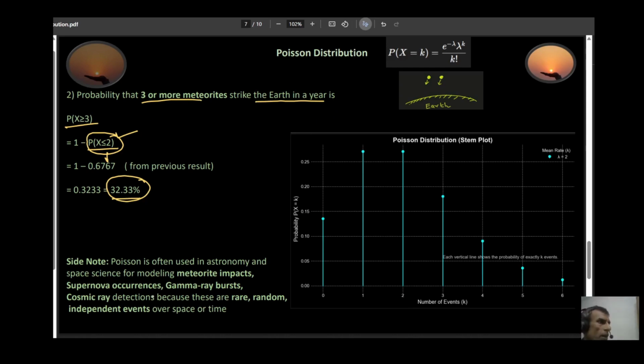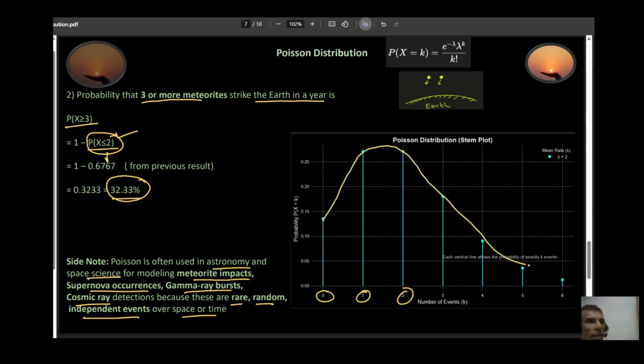By the way, just on a side note, the Poisson distribution is often used in astronomy and space science for modeling meteorite impacts, supernova occurrences, gamma ray bursts, and cosmic ray detections, because these are very rare and random, and independent events over space and time. So this is one of the applications of that. I plotted this for k equal to 0, k equal to 1, k equal to 2, and you can see the shape. This is how the shape looks for your Poisson distribution for this particular lambda equal to 2.